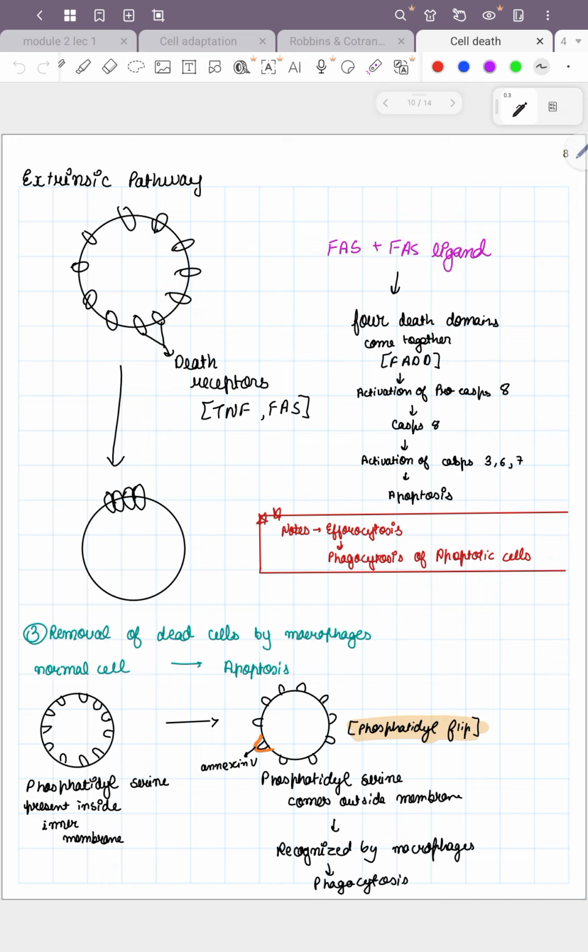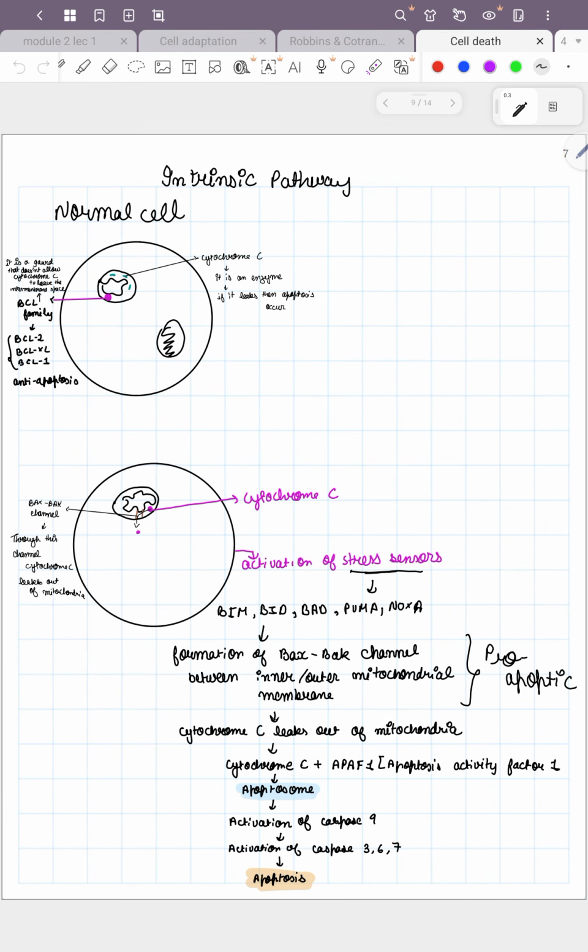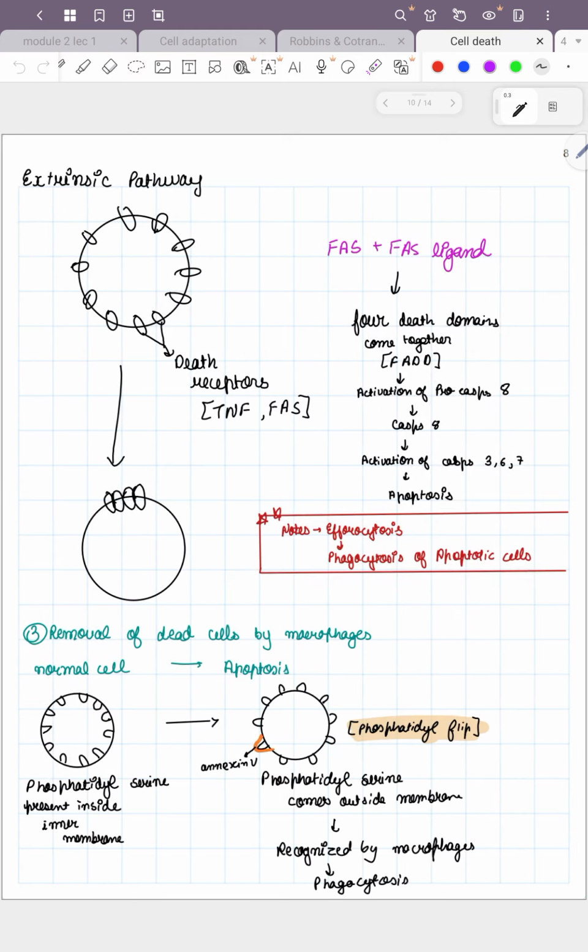Activation of procaspase 8 happens, an initiation enzyme, giving caspase 8. Then activation of caspases 3, 6, and 7, the execution enzymes, and then apoptosis happens. This is a very easy story to understand.